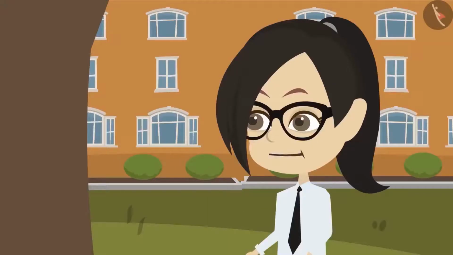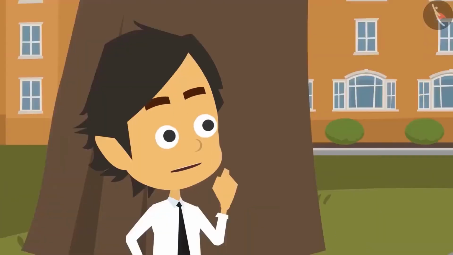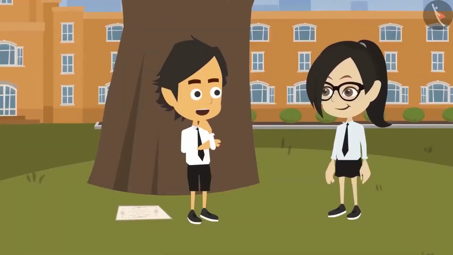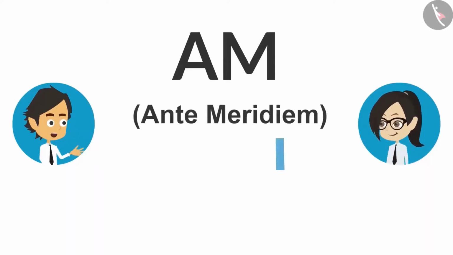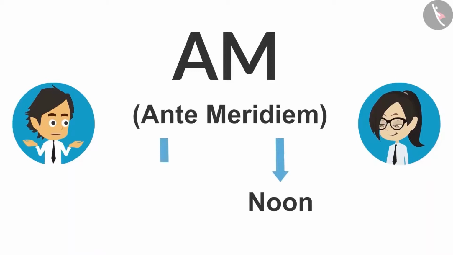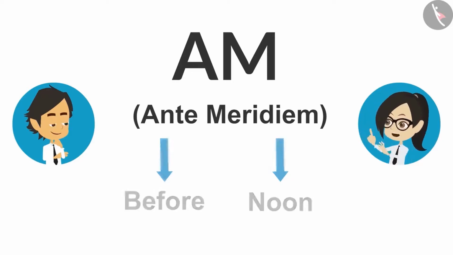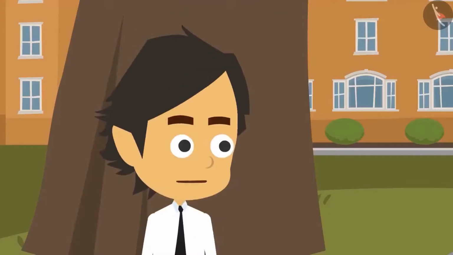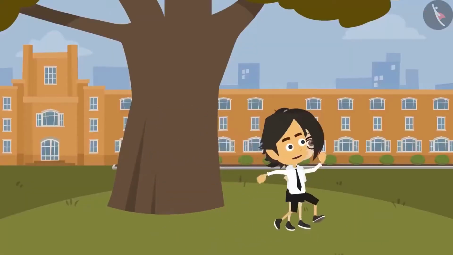Yes, you can go. And you too memorize the full forms of AM, PM. Oh yes, I have memorized for PM, post meridiem. Now tell me for AM. Full form of AM is antemeridiem. Now I know meridiem means noon. But what does ante mean? Ante is a Latin word which means before. So AM means before noon. Now I understand and I'll never forget. But the best part is that I can go for the engagement now.